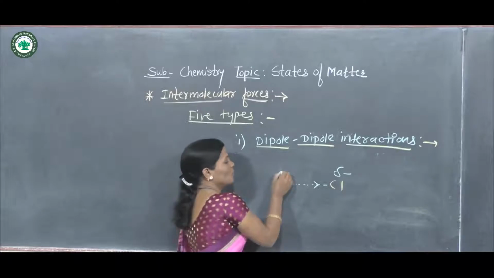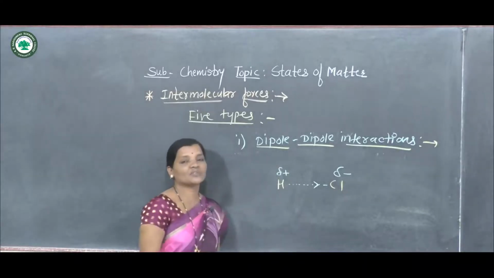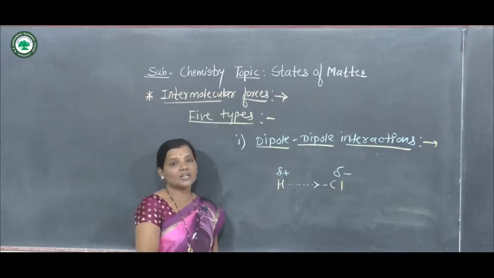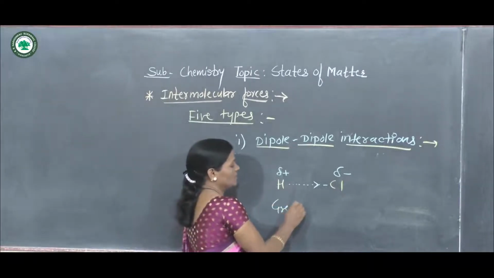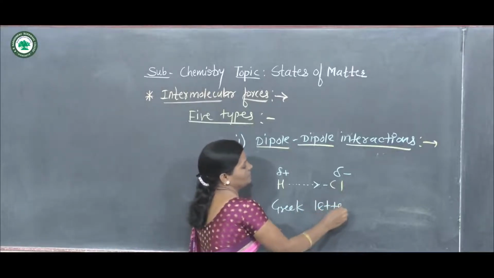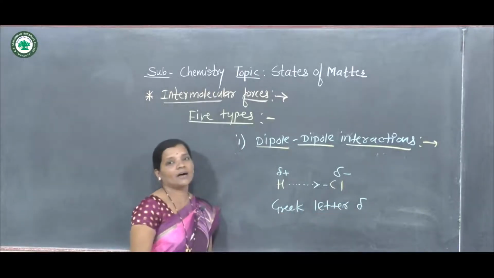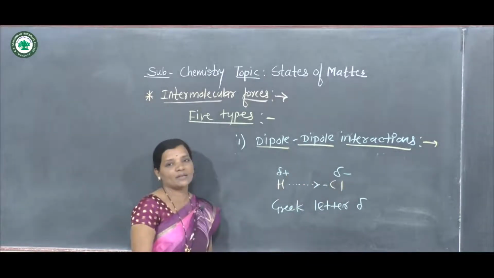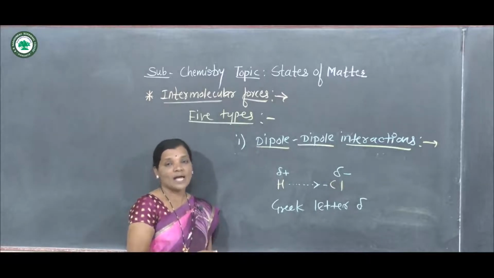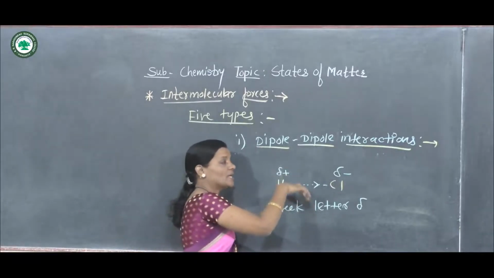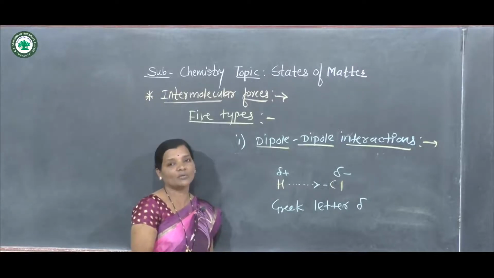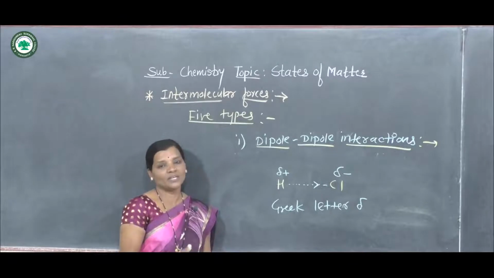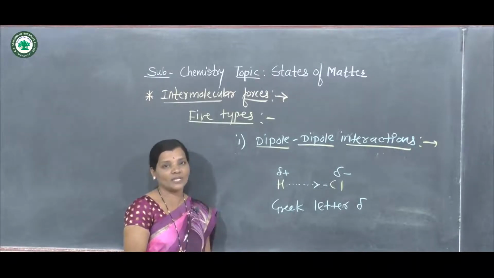And so here positive charge formation takes place on this hydrogen atom, which is said to be partial positive charge, and that is denoted by this Greek letter delta. Now here charge separation takes place between these two atoms in the same molecule, so we can say that polarity exists in this molecule due to the charge separation, and this happens due to the electronegativity difference between hydrogen and chlorine atom.